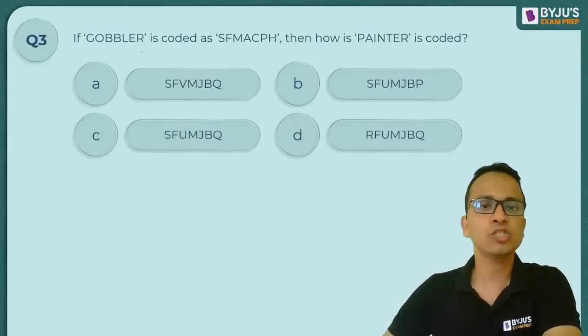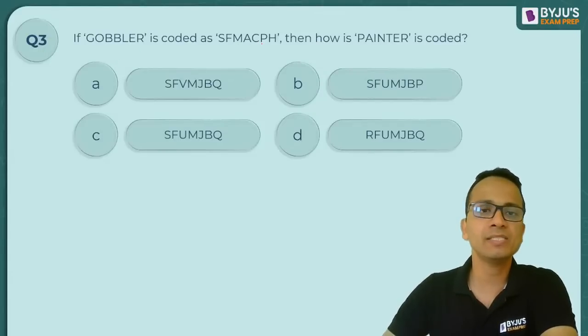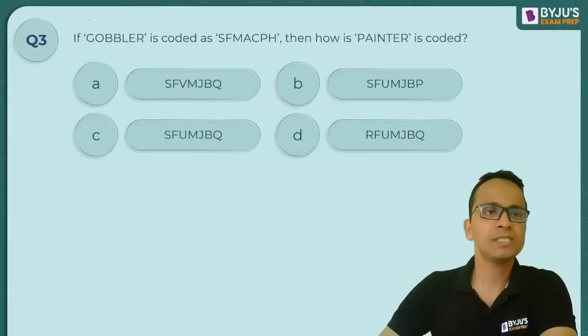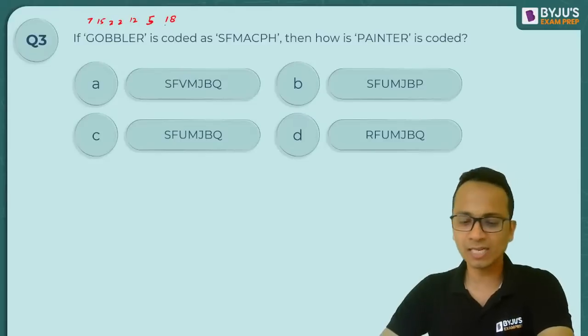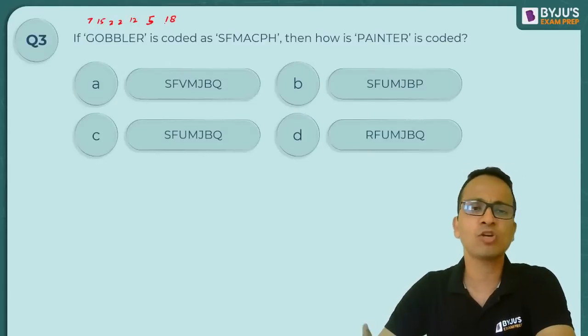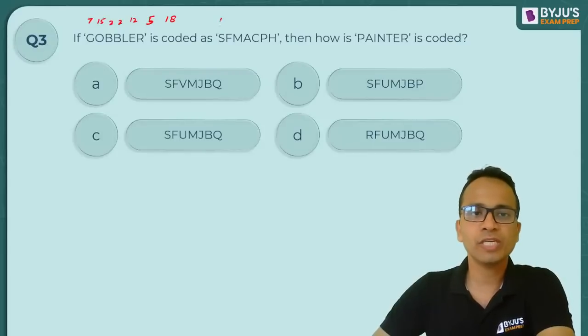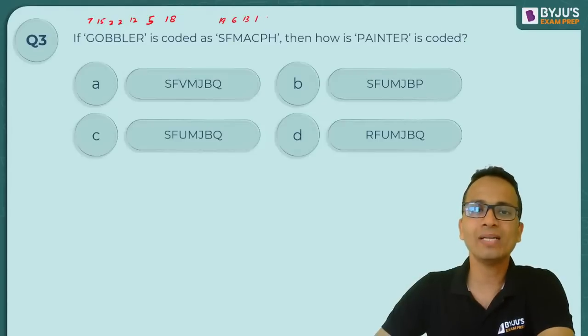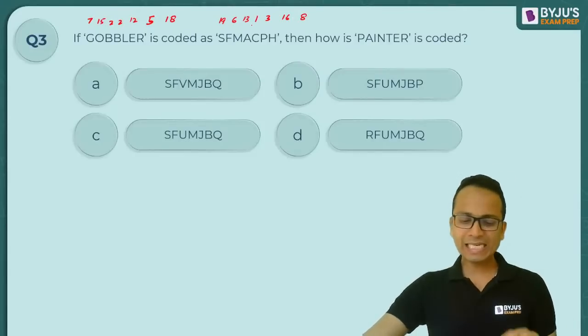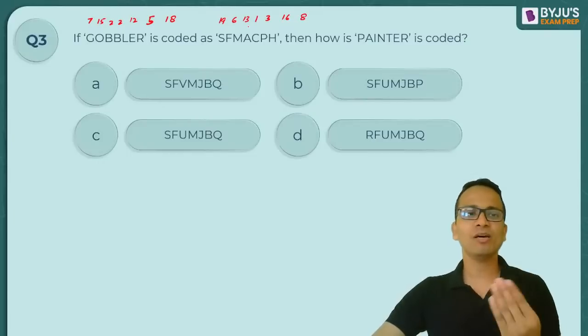Okay, so gobbler is coded as SFMACPH. Okay, now gobbler start करते हैं G से 7, O is 15, B is 2, L is 12, E is 5, and R is 18. So these are the number equivalents that I have written at the top left corner. Starting with S, so it is 19, F is 6, M 13, 1, 3, 16 and 8. Now in this case, you can easily determine that they have first of all done the reverse.